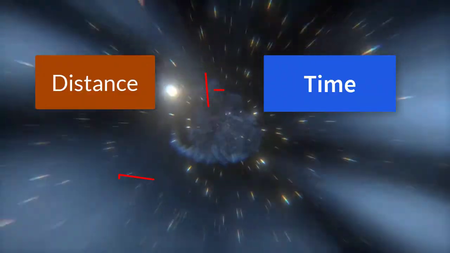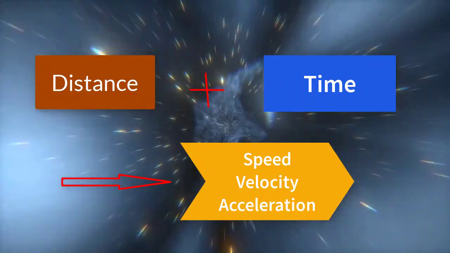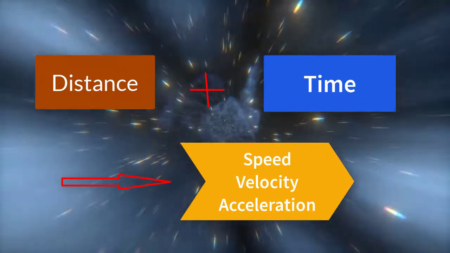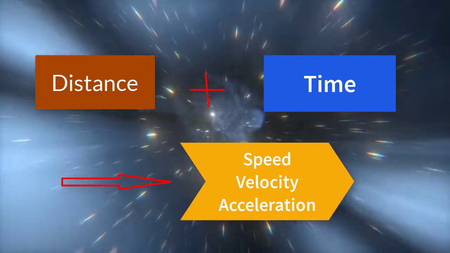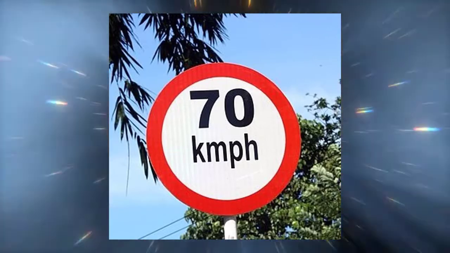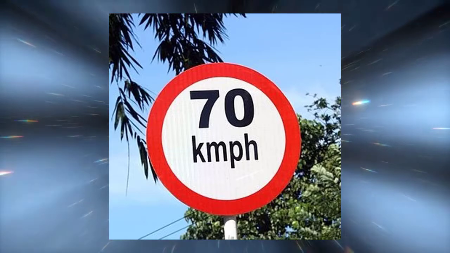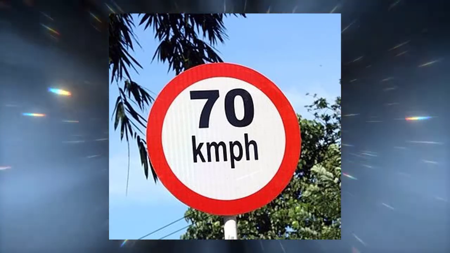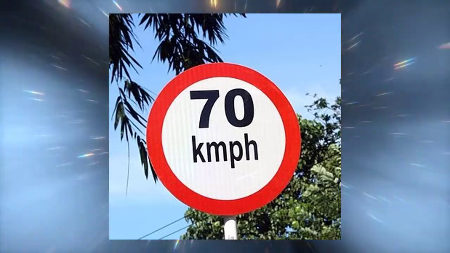We will now combine distance and time to get other quantities. For this, you will need to understand units and quantities very clearly. If you have not, please rewind the video and clear it up again. So now, we will answer the target question of the day. What does this sign mean? This is a road sign and it says 70 km per hour. What does it denote? It tells us about the maximum speed a car is allowed to travel in a road.